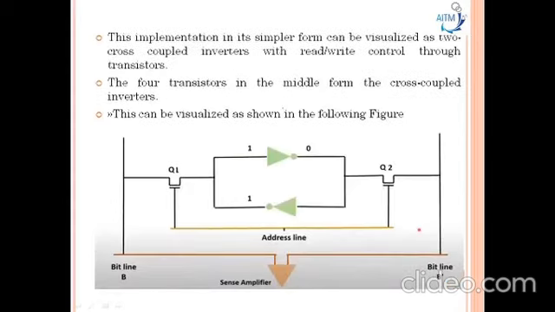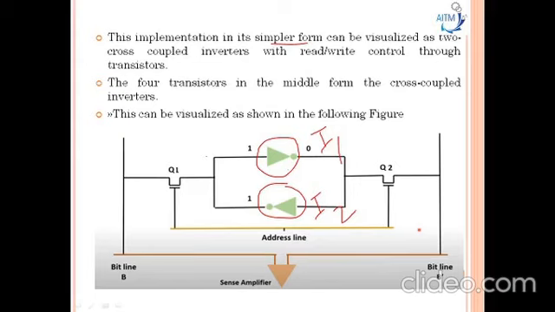This implementation in its simpler form can be utilized as 2 cross coupled inverters. I will name this inverter I1 and this inverter I2. The four transistors in the middle, Q1, Q2, Q3, Q4, form the cross coupled inverters.